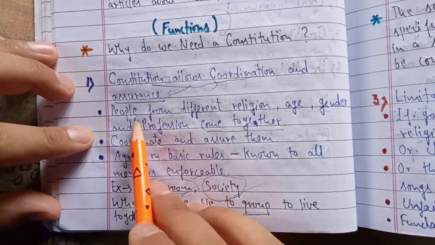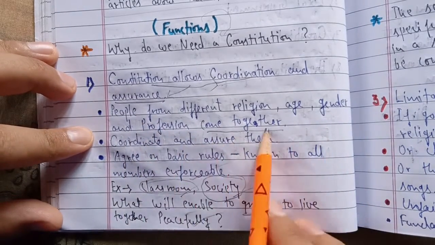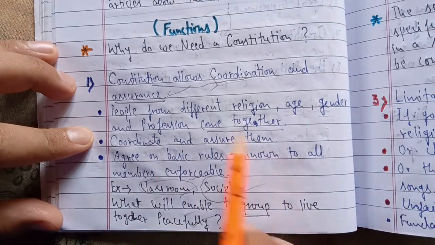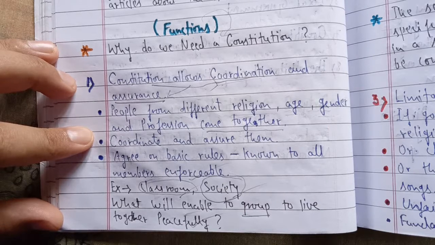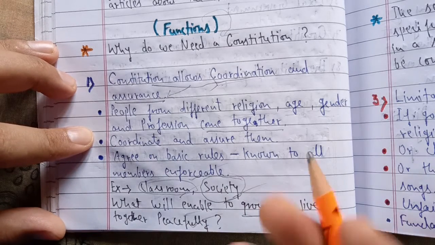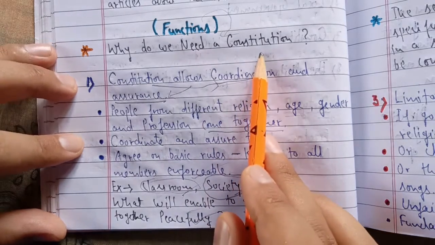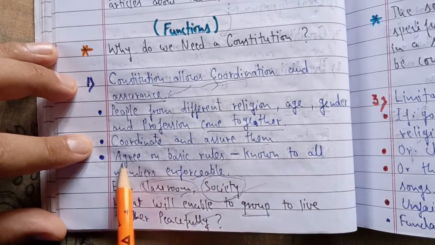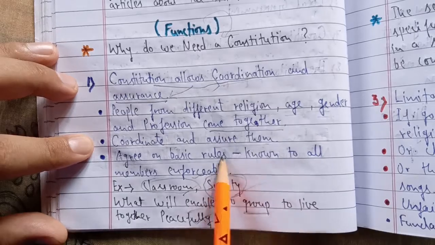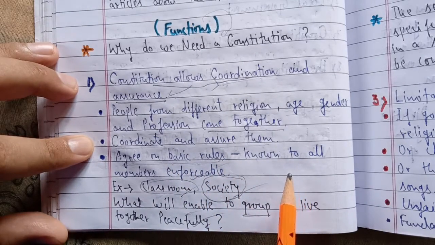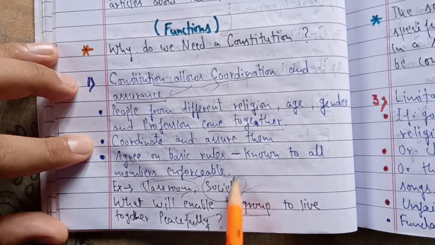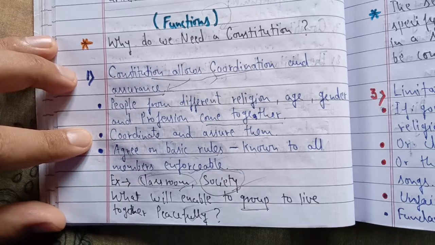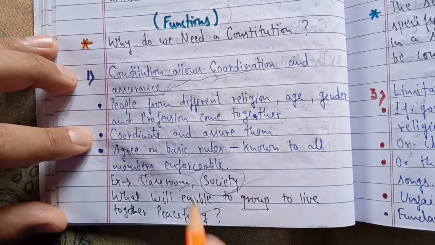Same thing is written here. As you know, people from different religion, age, gender, and profession come together. So there will be so much diversity in relation to religion, caste, age, gender, professions. Automatically, there will be lots of different opinions on a particular topic. To bring them together is the job of our constitution through basic rules and regulations. That's why it's written, coordinate and assure them, agree on basic rules. They all have to agree on the basic rules, and these basic rules are the constitution, known to all members, enforceable. Everybody should know that these basic rules are enforceable. If they don't follow these rules and regulations, they may be punished.